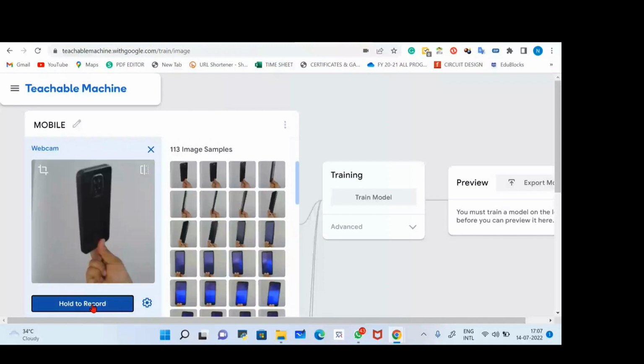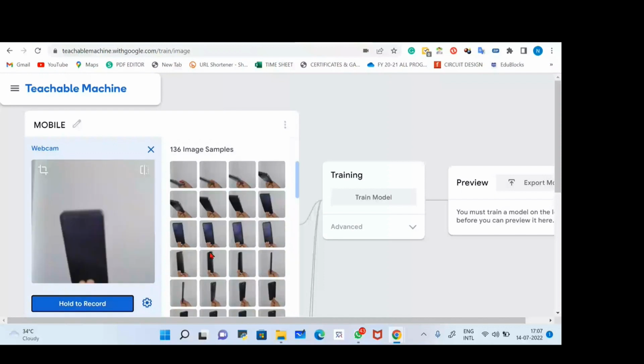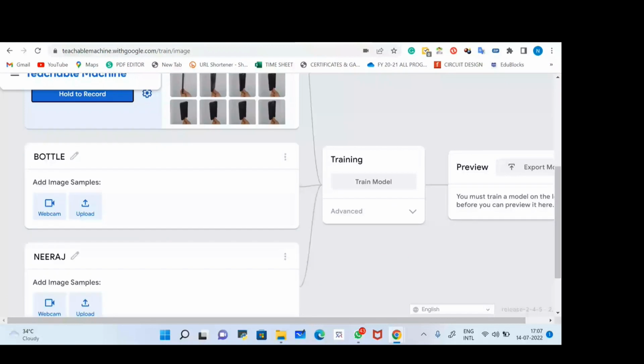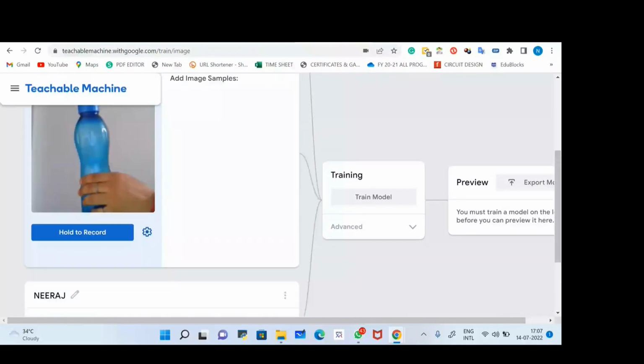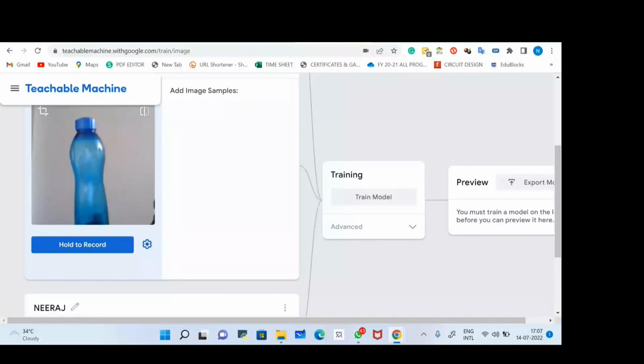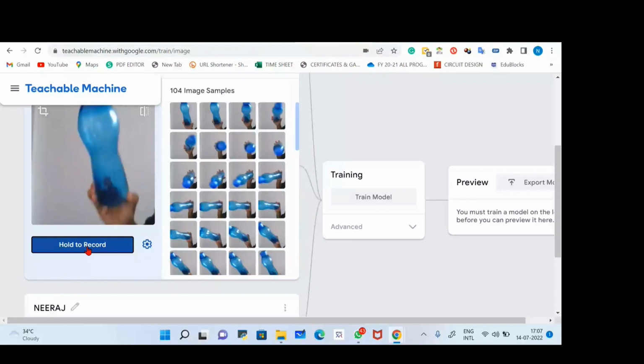Done. So these are the samples or sample images. Now let's move to the second image, that is bottle. So I'll click on the webcam. Okay, and now it's my bottle. So I'll put my bottle like this, and here hold to record means I'm going to click some samples, so that these samples are going to be inside my empty brain's memory. So these are the samples of my bottle.